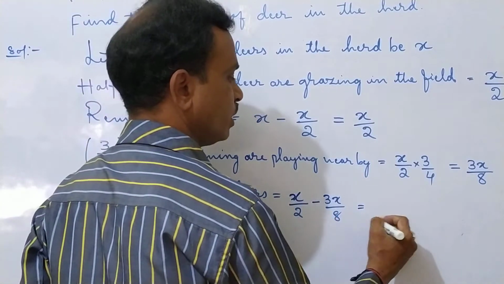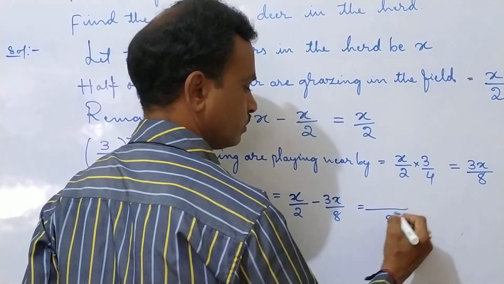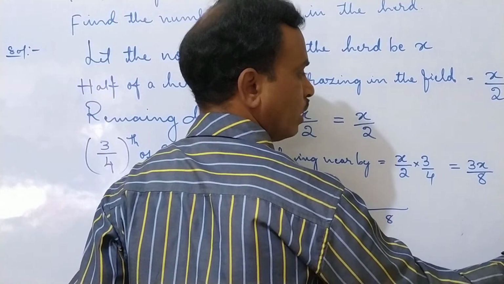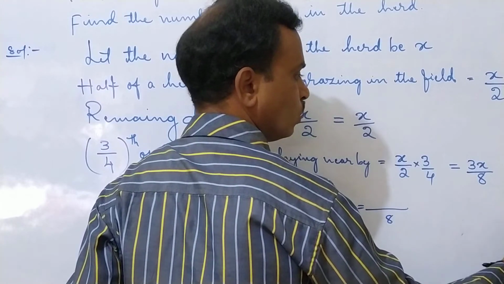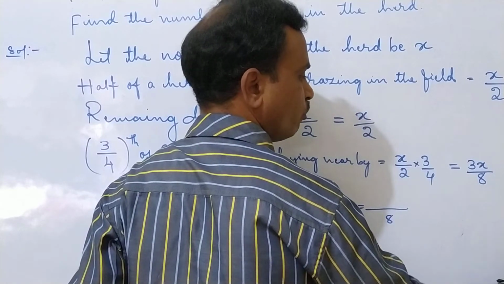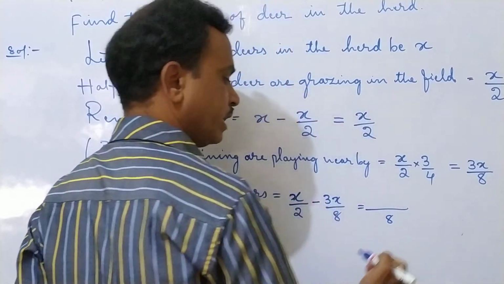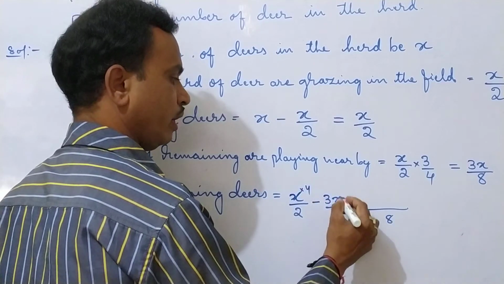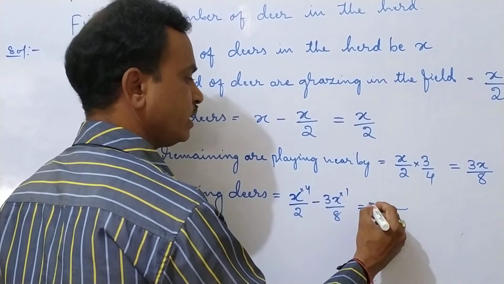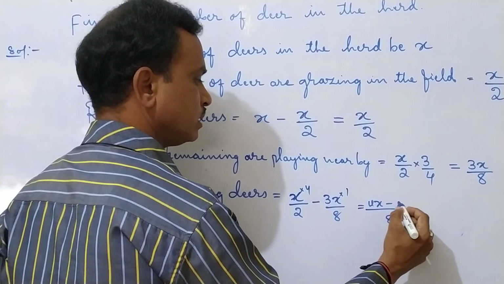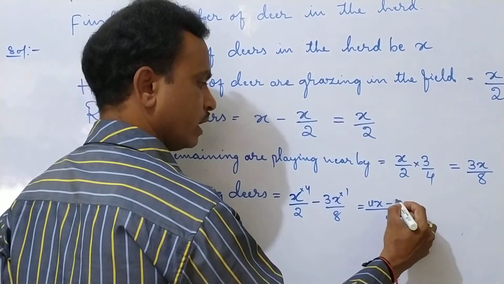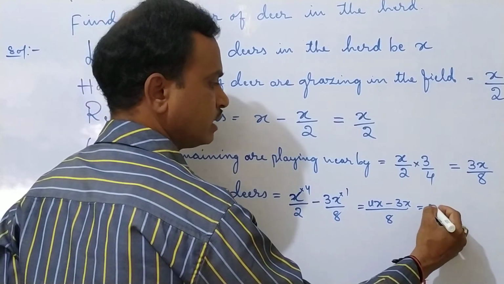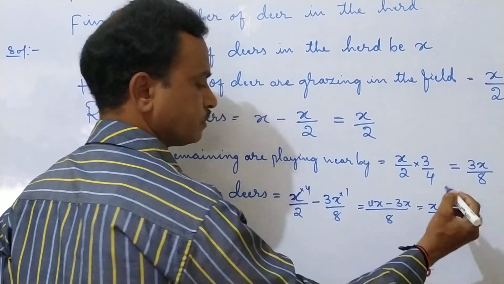Now what is the LCM here? 8 is the LCM. You know how to find the LCM. With 2 and 8, 2 fours are 8, 8 ones are 8. So 4 into X, 4X, minus 3 into X, 3X, is equal to 4X minus 3X, X divided by 8.